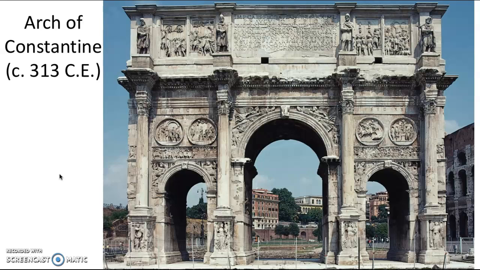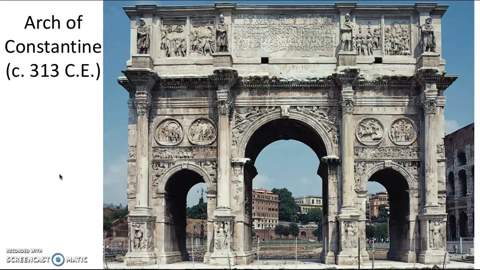Lastly, today we have yet another example of commemorative architecture, the Arch of Constantine. Constantine, as we will see this week, is a remarkably important figure in the spread of Christianity. He quite controversially legalized Christianity in Rome. This was constructed 200 years after the Arch of Titus and commemorates Constantine's rise to power after defeating Maxentius in the Battle of the Milvian Bridge.